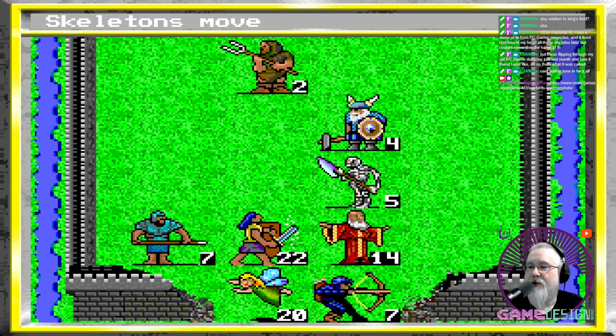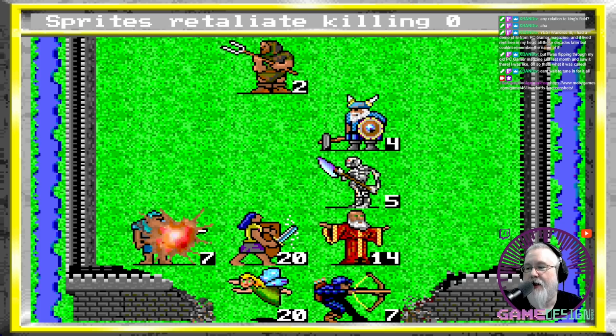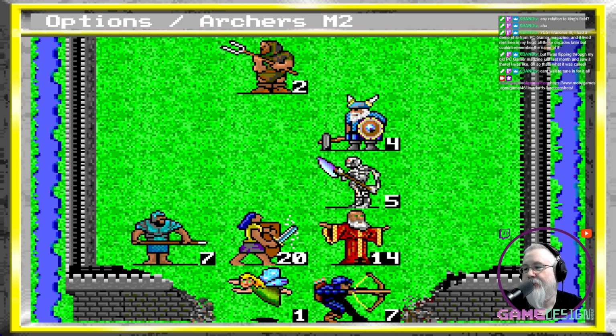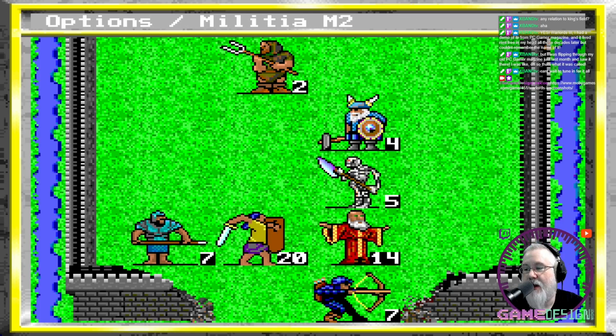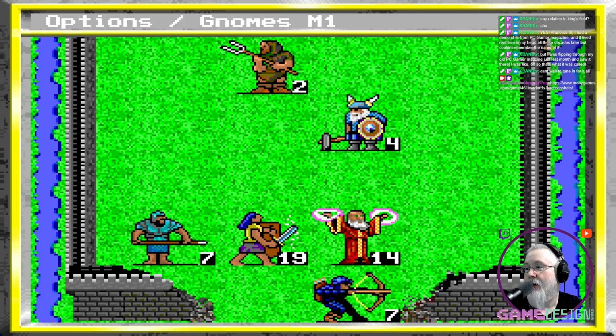So if there is a creature next to a unit that shoots, they can't shoot, right? So my archer can't shoot. He has to attack those fairies. We're gonna wait.